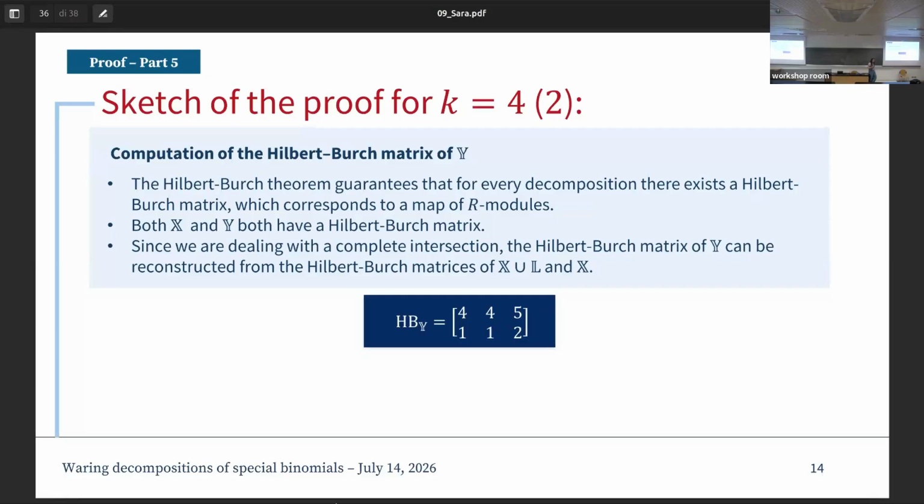The other thing is also that complete intersections in P2 are just special. So the idea is that we use these things in P2 at the same time.